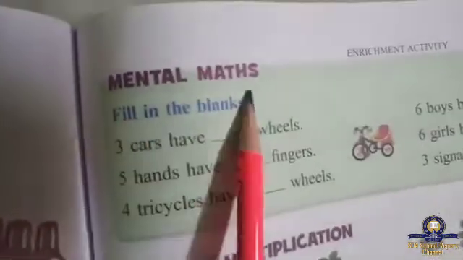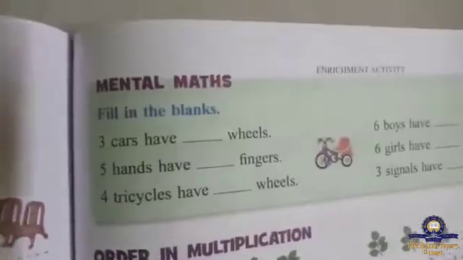On page number 121, first we are going to learn mental maths.